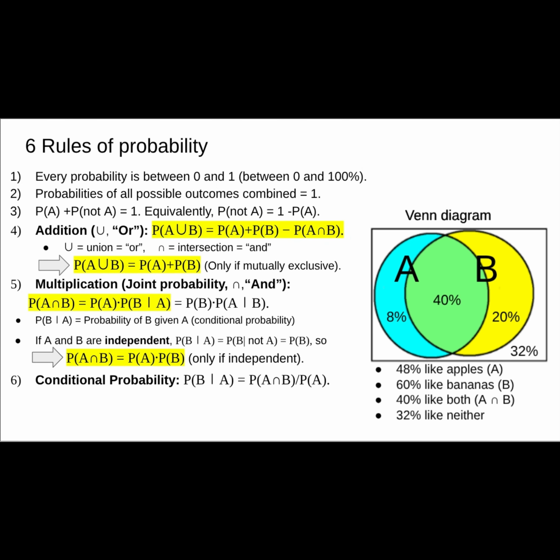The answer is, of course, if all you have is P of A and P of B and nothing else, you can't get any of these other probabilities. The rules are just showing the relationships between different probabilities. If you happen to know one of these other probabilities, how you could derive different ones. And obviously rules 5 and 6 are going to be circular, because they're just the same equation arranged algebraically, like we just showed.